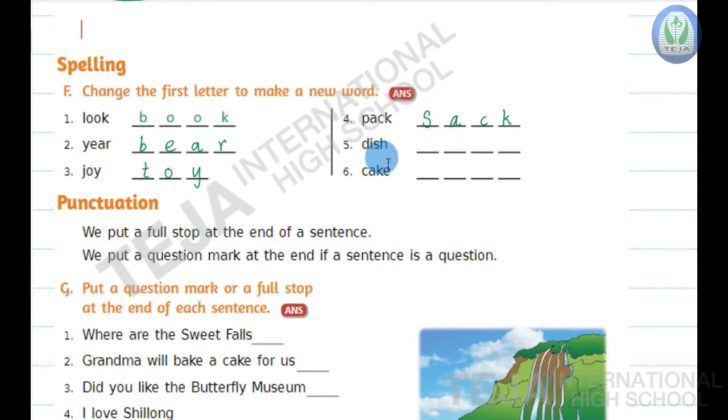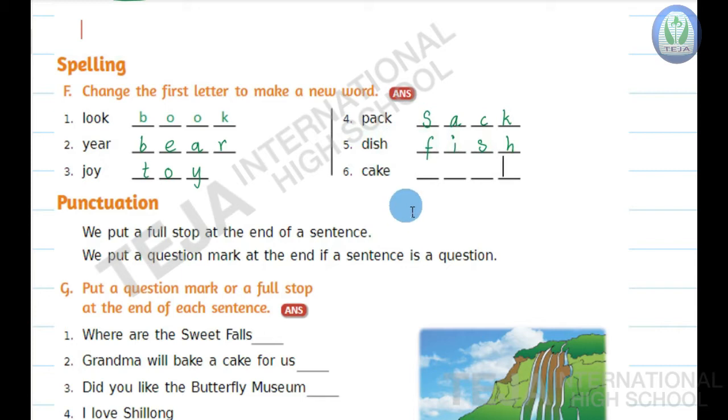Next word is dish, D-I-S-H, dish. In place of D, you have to write another letter. So here I am writing letter F. F-I-S-H. What is it, children? It is fish. F-I-S-H, fish. Dish, fish.